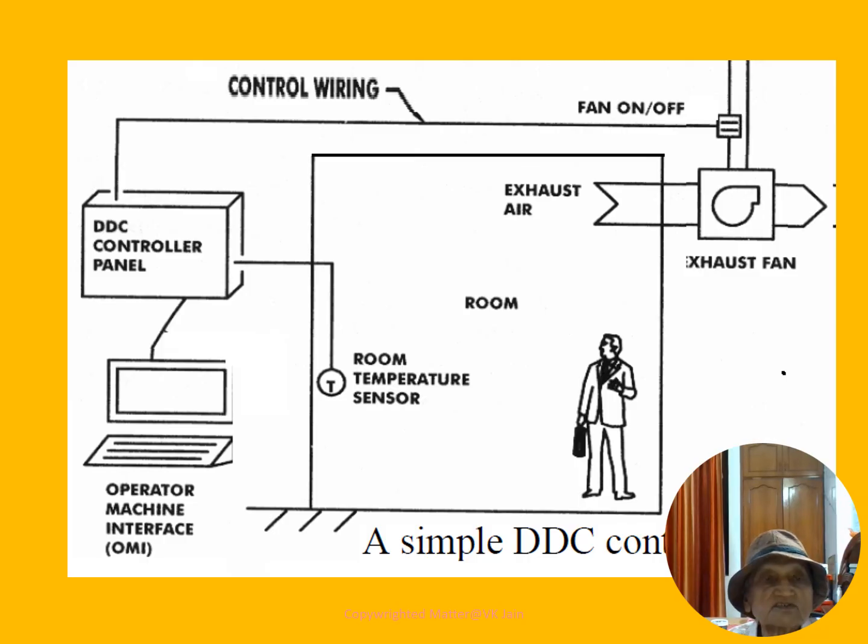Friends, now I am providing a simple DDC control system functioning. It has got the human being inside an enclosed space.